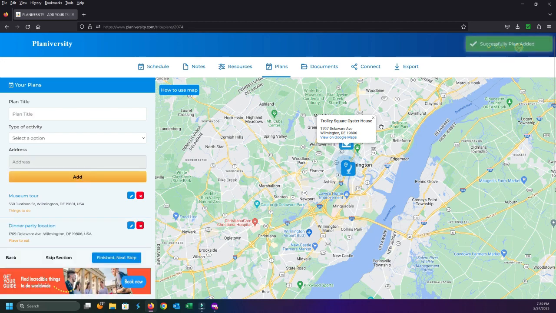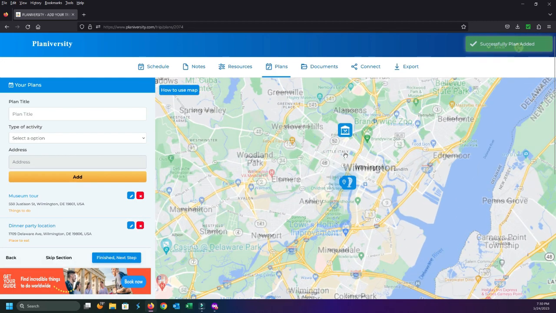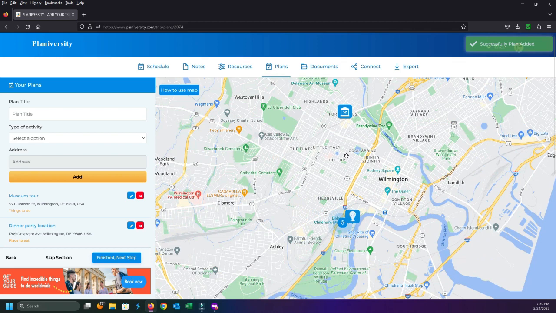So I go ahead and add that, and now you can see right there, I've got those icons. So this kind of gives people an idea. So if they get to the location, things get broken up. You know, we've all been there. Everyone starts getting a little too much to drink in them, and people start getting separated. But at least with this information, you've got the information that you need. If you need to order an Uber, there's no more question like, hey, where are we going? Where's this place at? Now you have that information.